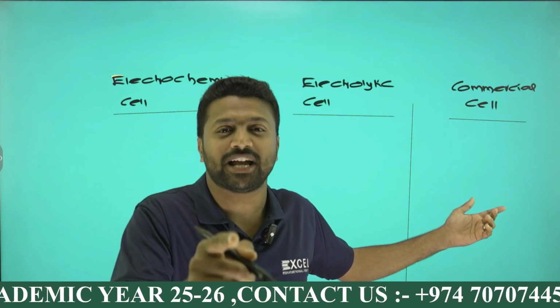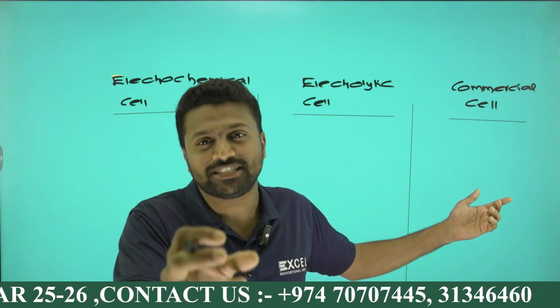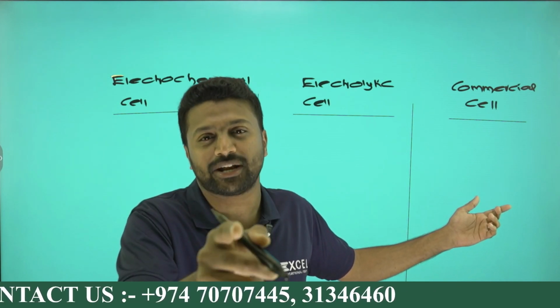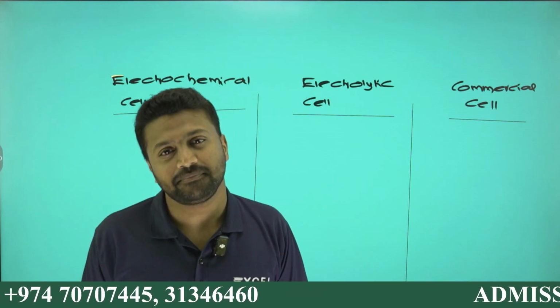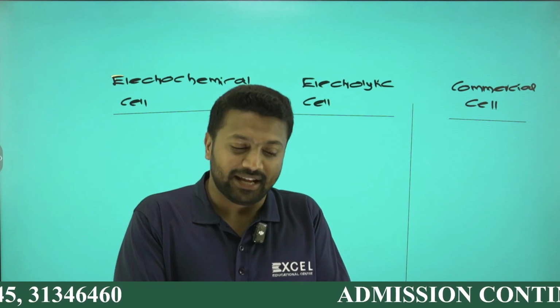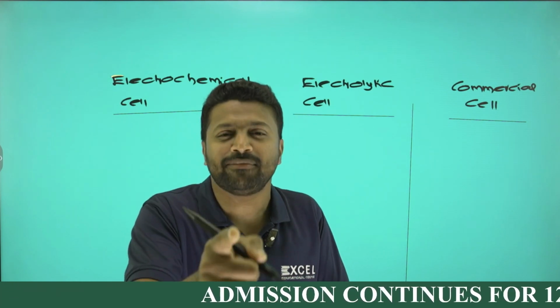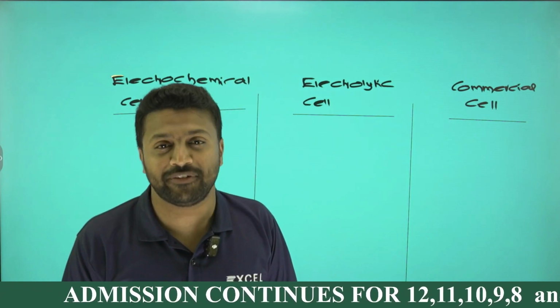Commercial cells are of two categories, primary cell and secondary cell. Non-rechargeable is primary, rechargeable is secondary, whereas neither primary nor secondary is the fuel cell. Primary cell includes dry cell and mercury cell. Secondary cell includes lead storage cell and nickel cadmium cell. Either they will ask anodic and cathodic reactions of any of these five. Hope you are fine, right?